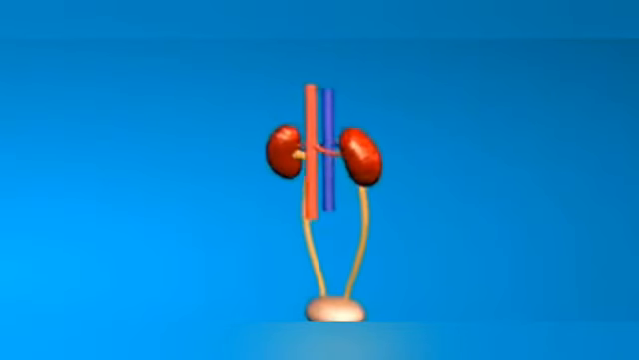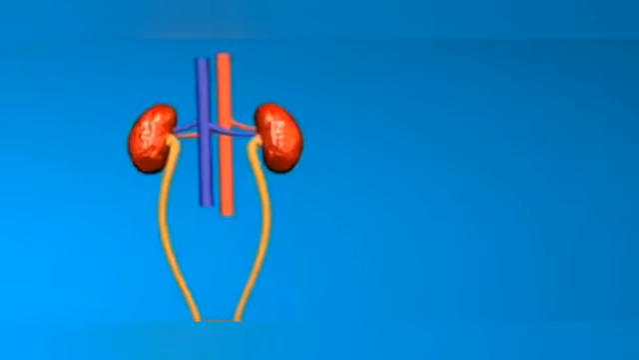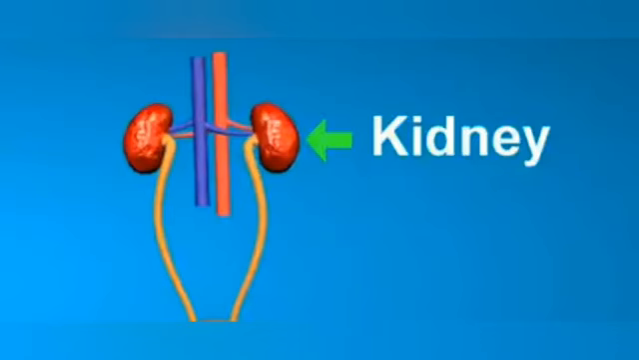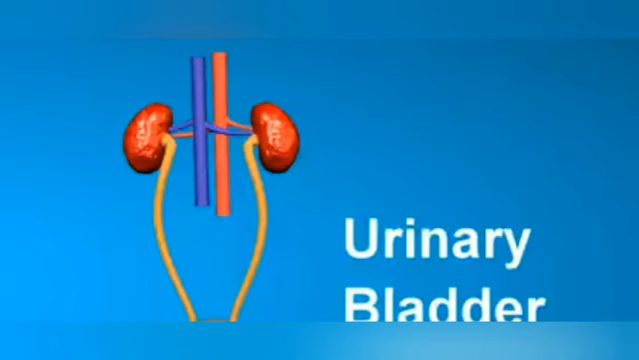In short, the human excretory system comprises kidneys, which are a pair of reddish bean-shaped organs, two tubes called ureters, a urinary bladder that stores urine, and a urethra which passes out the urine.